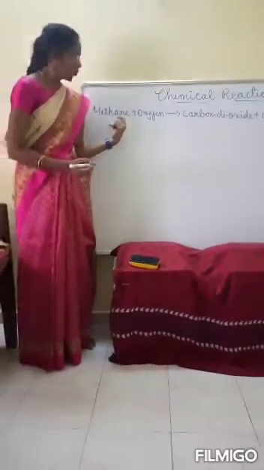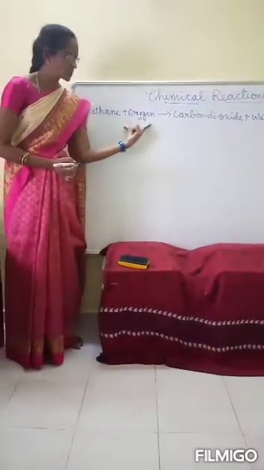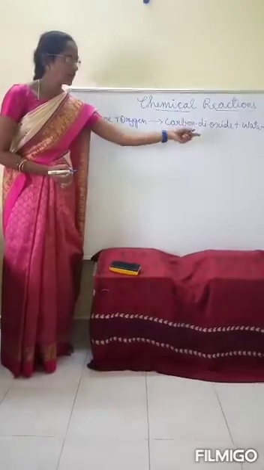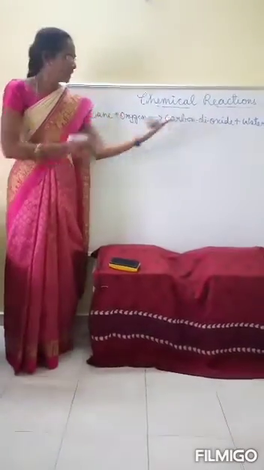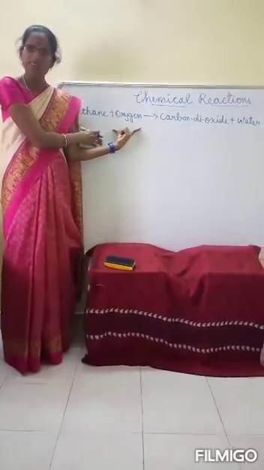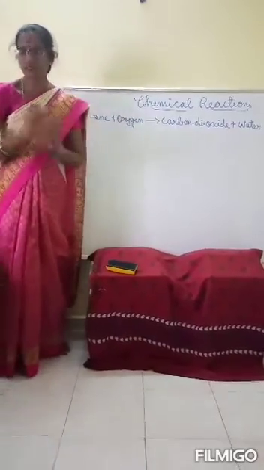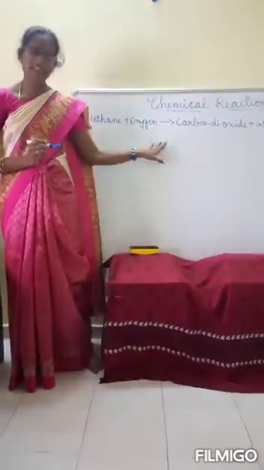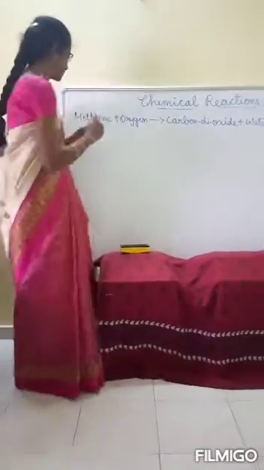See here, when methane reacts with oxygen, it forms carbon dioxide and water. Actually, it is a word equation since it is written in words. Here the reaction can be written like this.